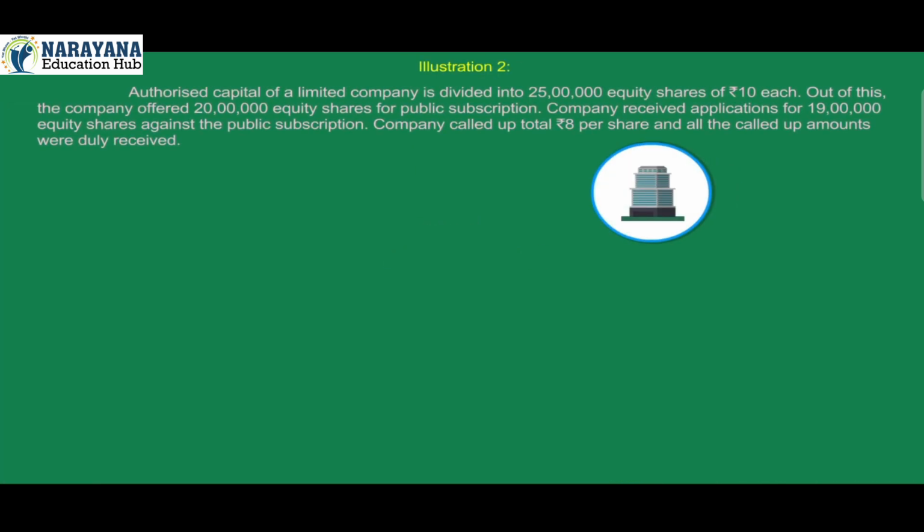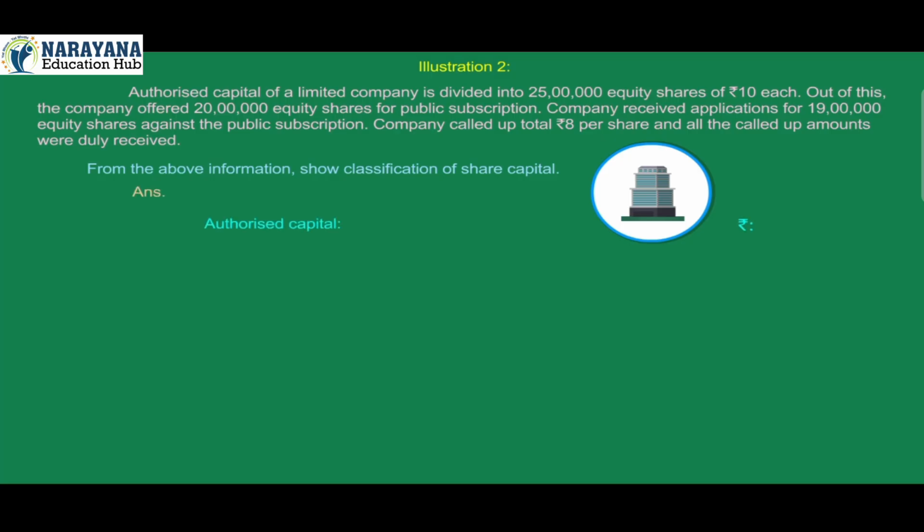Illustration 2. Authorized capital of a limited company is divided into 25 lakh equity shares of rupees 10 each. Out of these, the company offered 20 lakh equity shares for public subscription. Company received applications for 19 lakh equity shares against the public subscription. Company called up total rupees 8 per share, and all the called up amounts were duly received. From the above information, show classification of share capital.